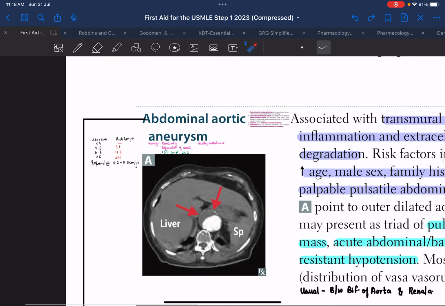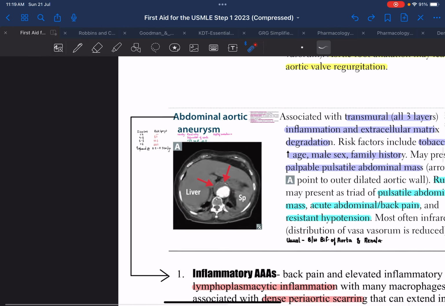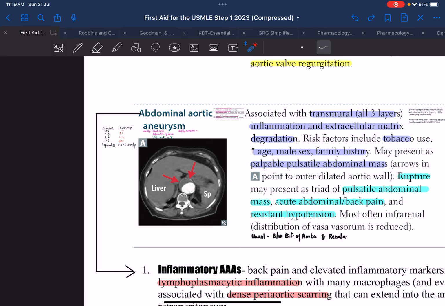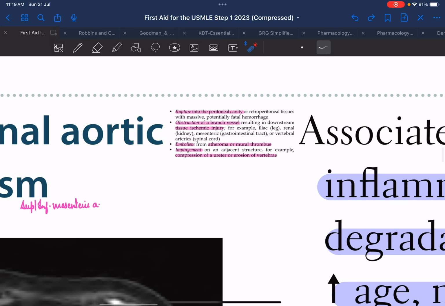Now, moving on to abdominal aortic aneurysm. The abdominal aortic aneurysm involves transmural inflammation. Basically, all three layers of the vessel wall are inflamed and there is extracellular matrix degradation. How will a patient present to you? The patient can present to you in the following way.